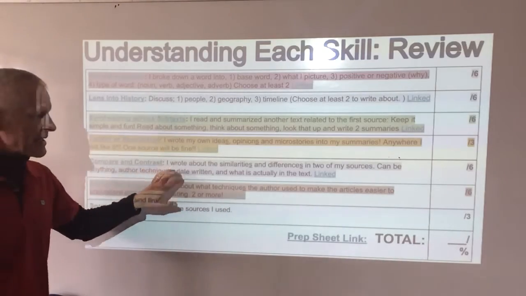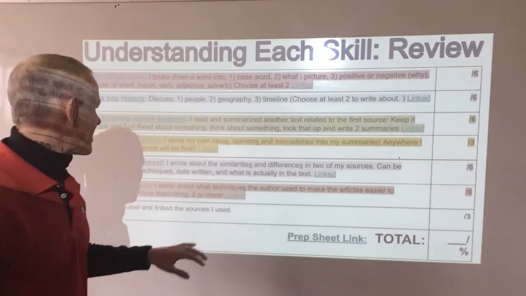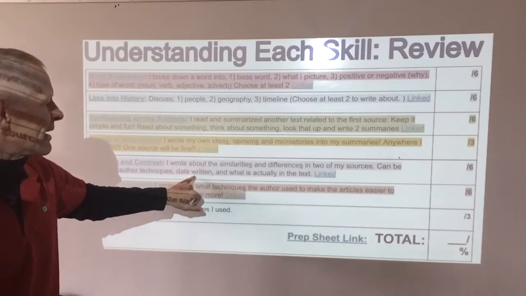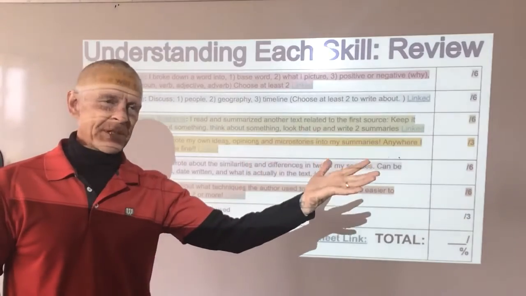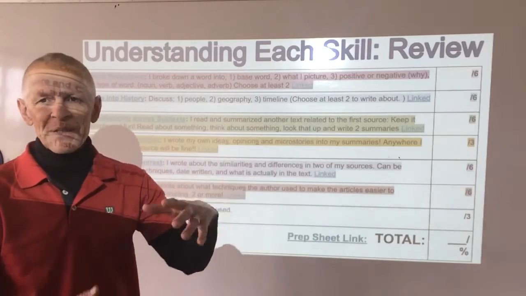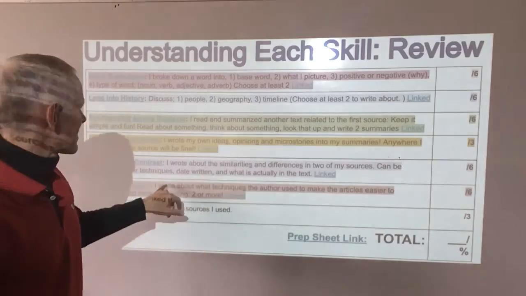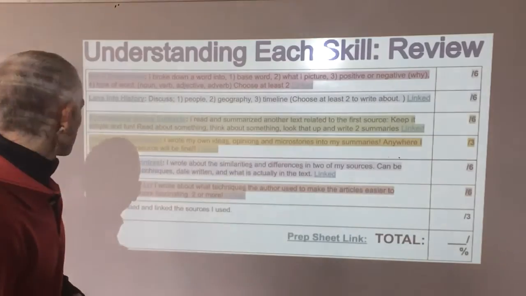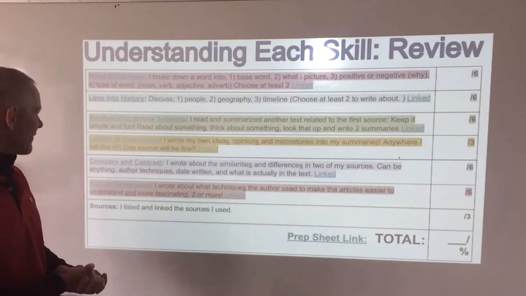Next, compare and contrast. Now, when you look at those 2 sources, again, you can compare them in so many different ways. Author techniques, the date that they're written, what they actually say. So if you had things on the Boston Tea Party, your textbook, what author techniques did your textbook author do that maybe the internet did not do? And you could talk about that. You could also talk about the date it was written and what do they actually say, compare and contrast how they look. Compare means kind of how they're the same. Contrast means how they're different.